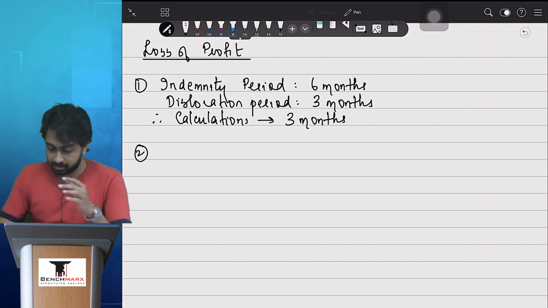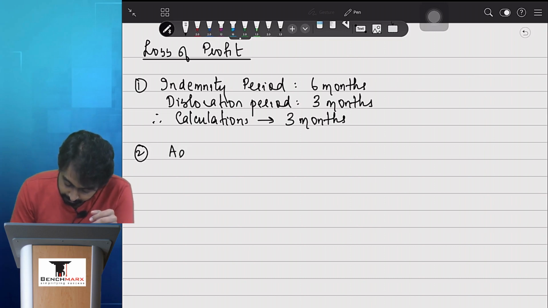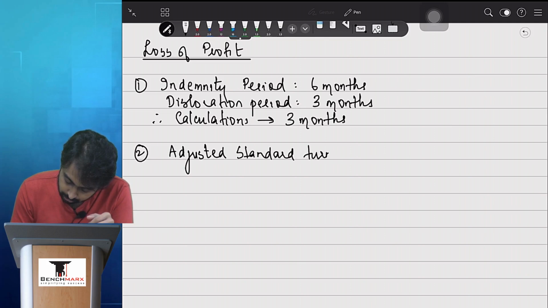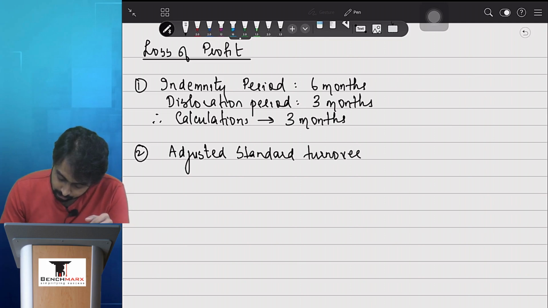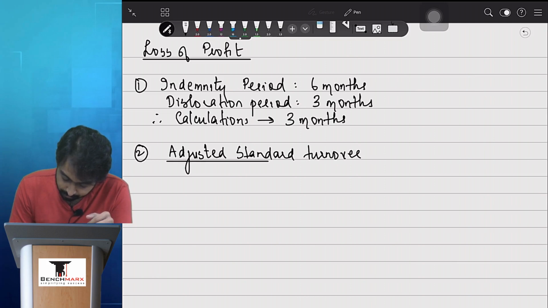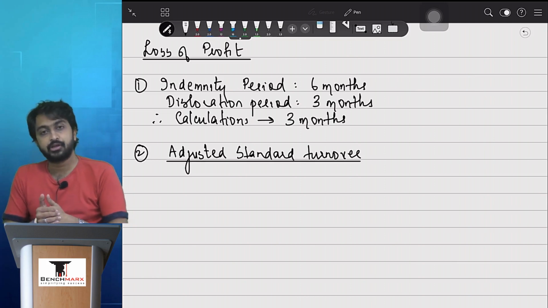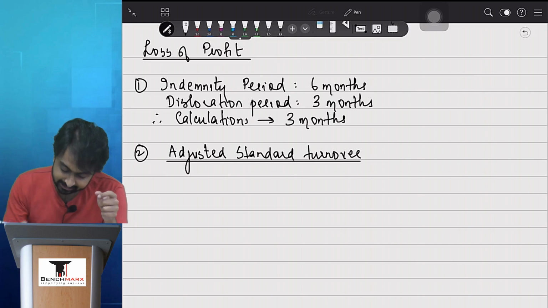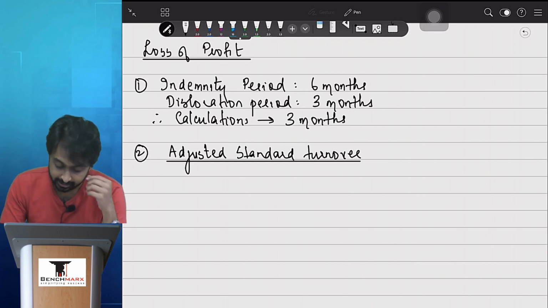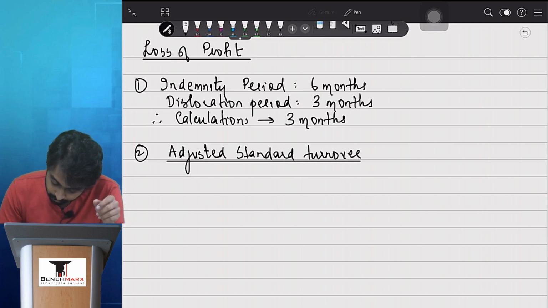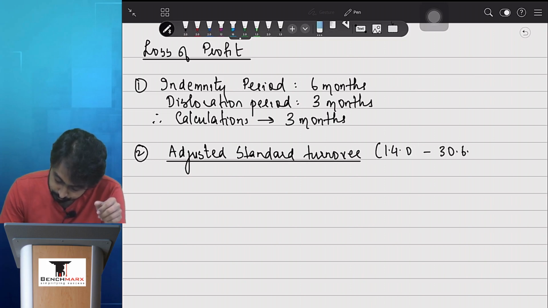Now comes the important part. The important part is point number 2, where we have to find the adjusted standard turnover. So tell me, first of all, फायर हुआ है 1st अप्रैल को. So can I say my adjusted standard turnover has to be from 1st April 01 to 30th June, oh sorry 02, 1st April 02 to 30th June 02.